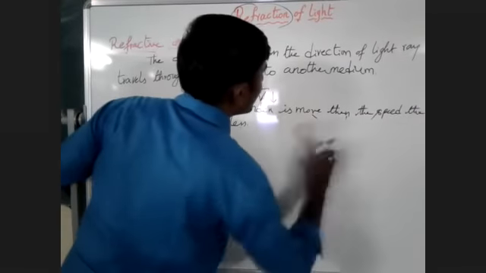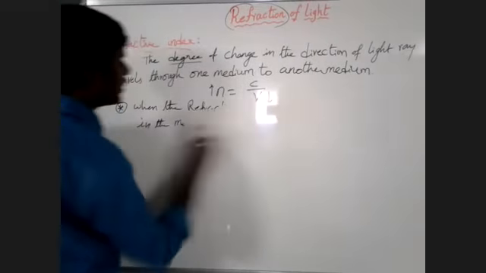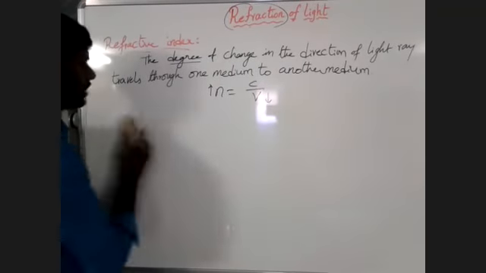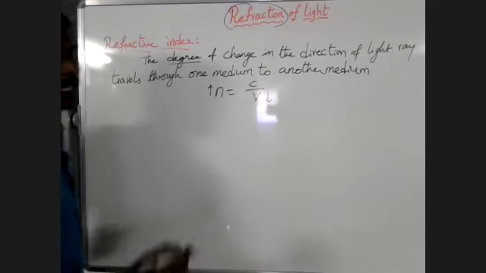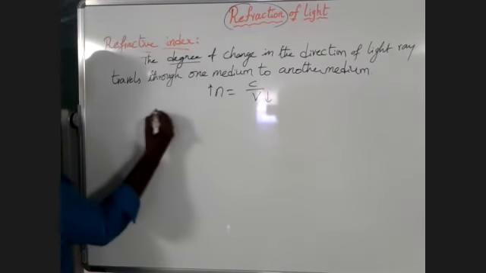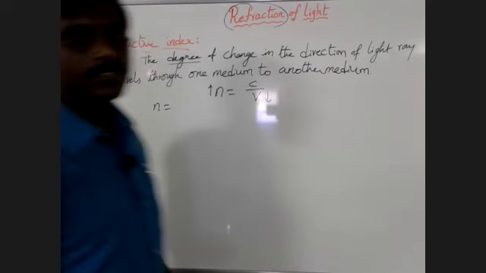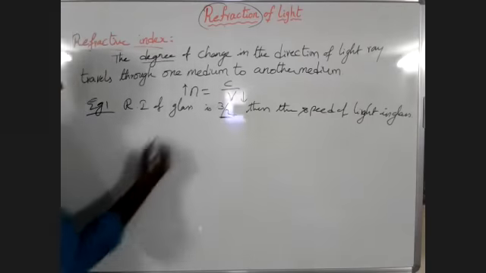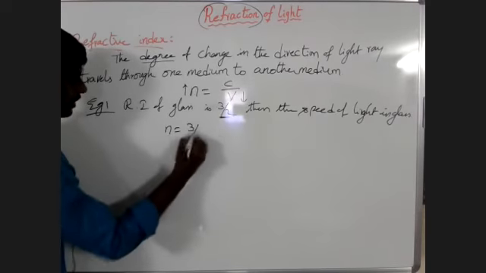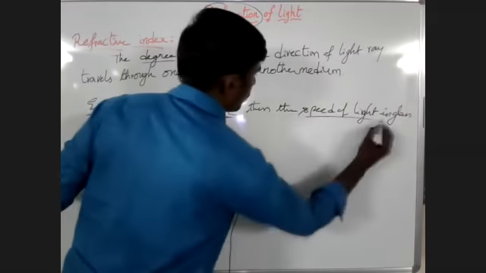I will tell one example of how we have to calculate the speed of the light in the medium. Here in this example, the refractive index of glass is given as 3/2.